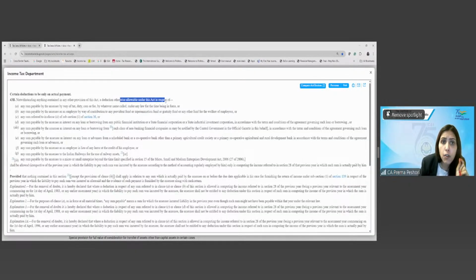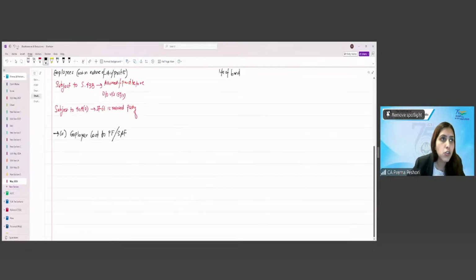A deduction otherwise allowable in respect of this sum shall be allowed only in the year in which the sum is actually paid by him. So this is also subject to section 43B. So if the employer has contributed to the PF and has not deposited before the due date of return under 139(1), this will not be allowed as deduction. Are we clear, students?